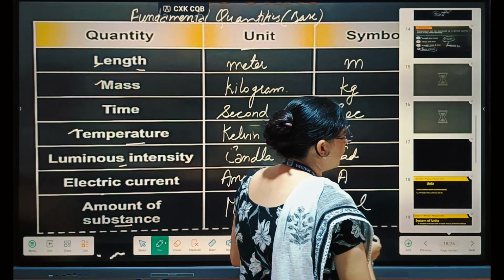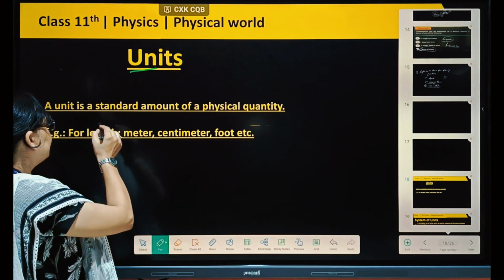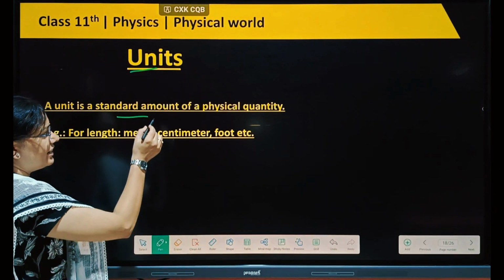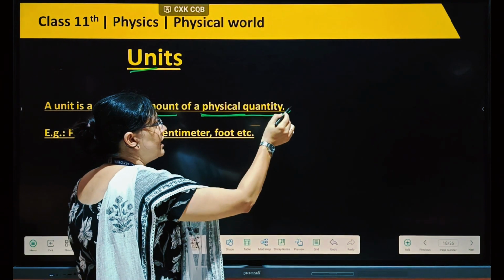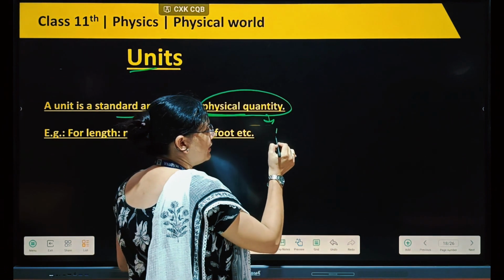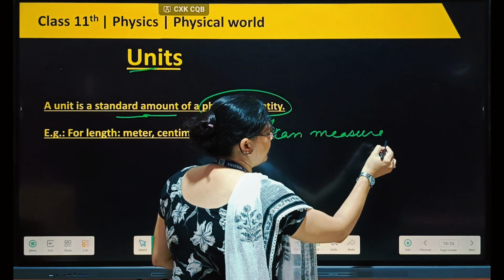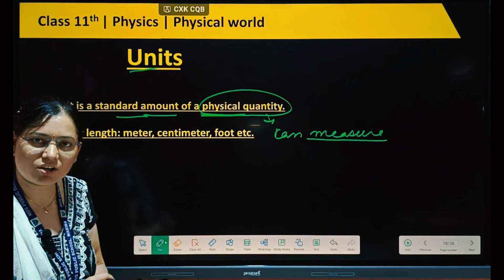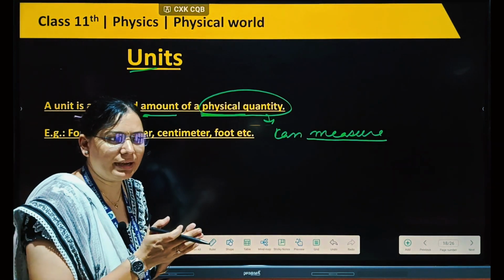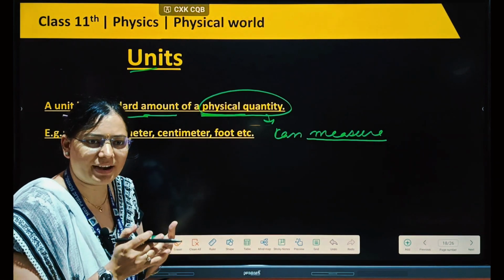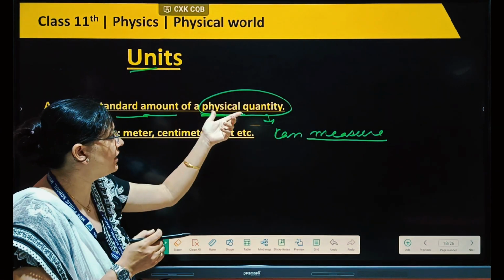Now our next topic is units. What is the need for a unit? A unit is a standard amount of a physical quantity. Those quantities which can be measured are known as physical quantities. And how can we measure them? It can be liter, meter, second, or Newton. Any quantity which can be measured, we call a physical quantity.